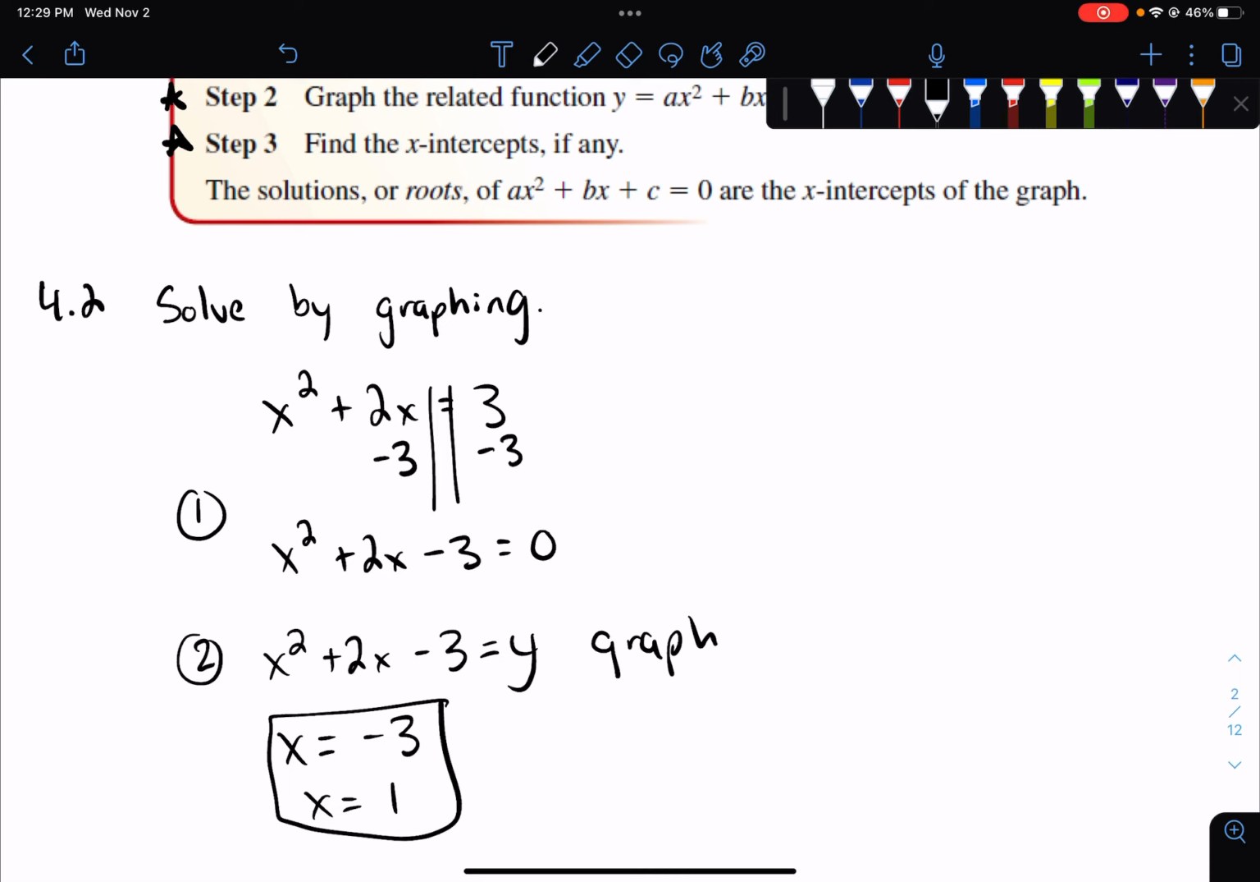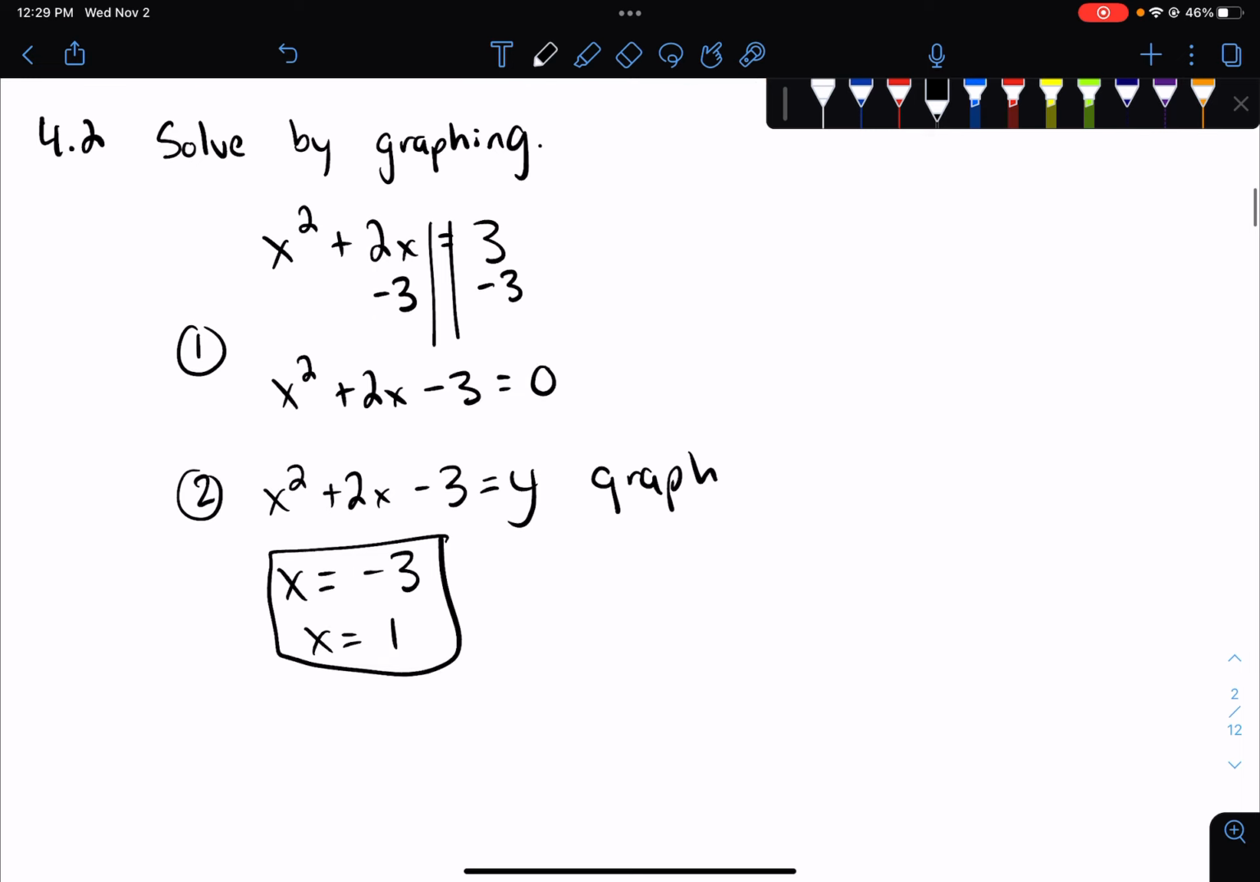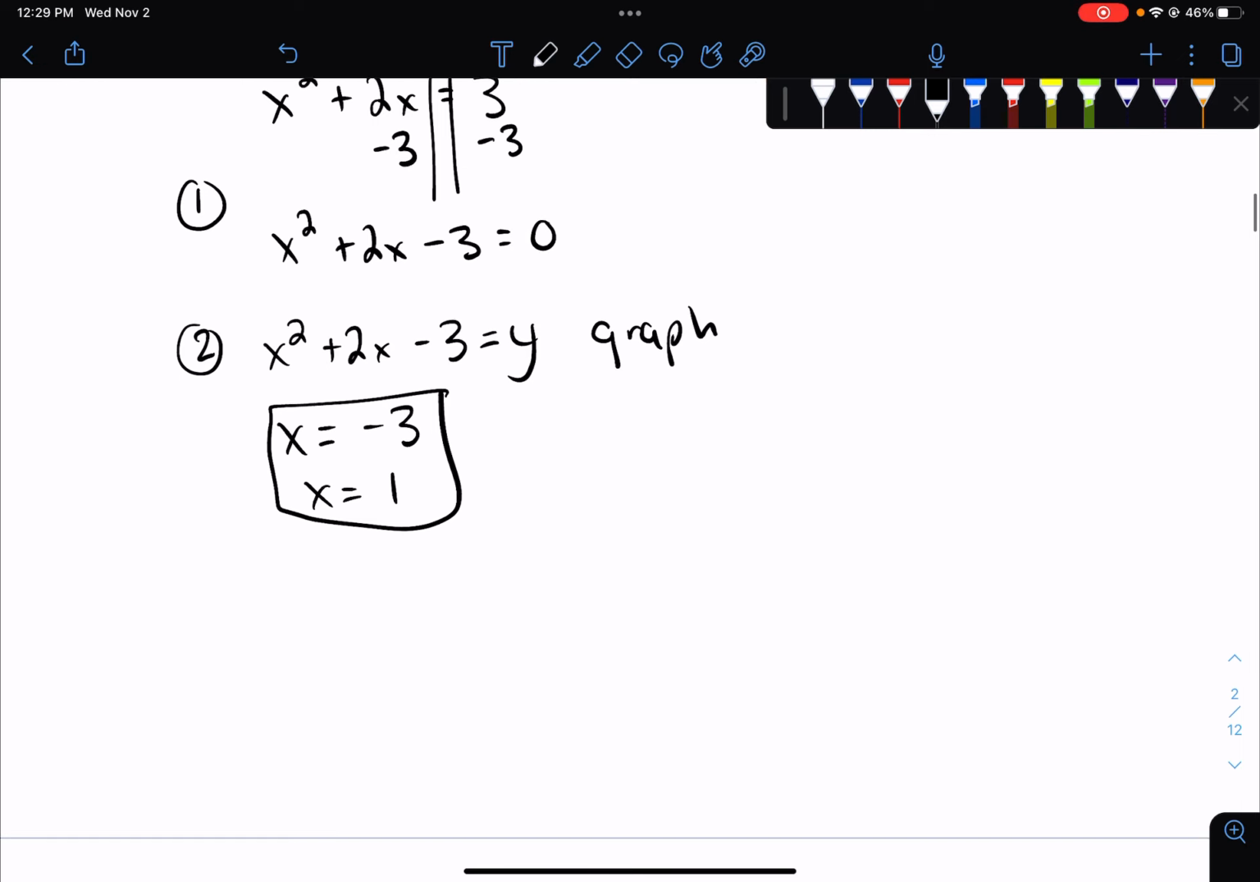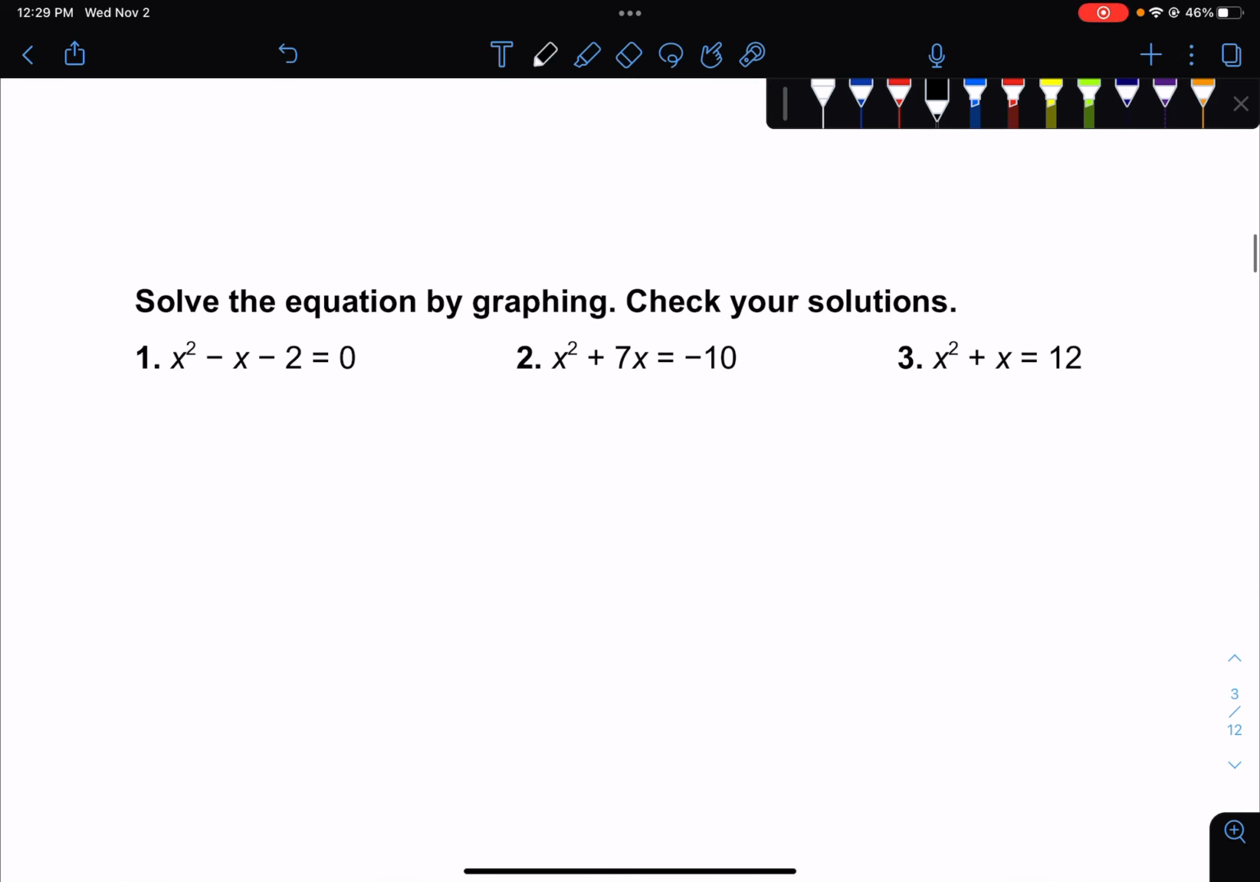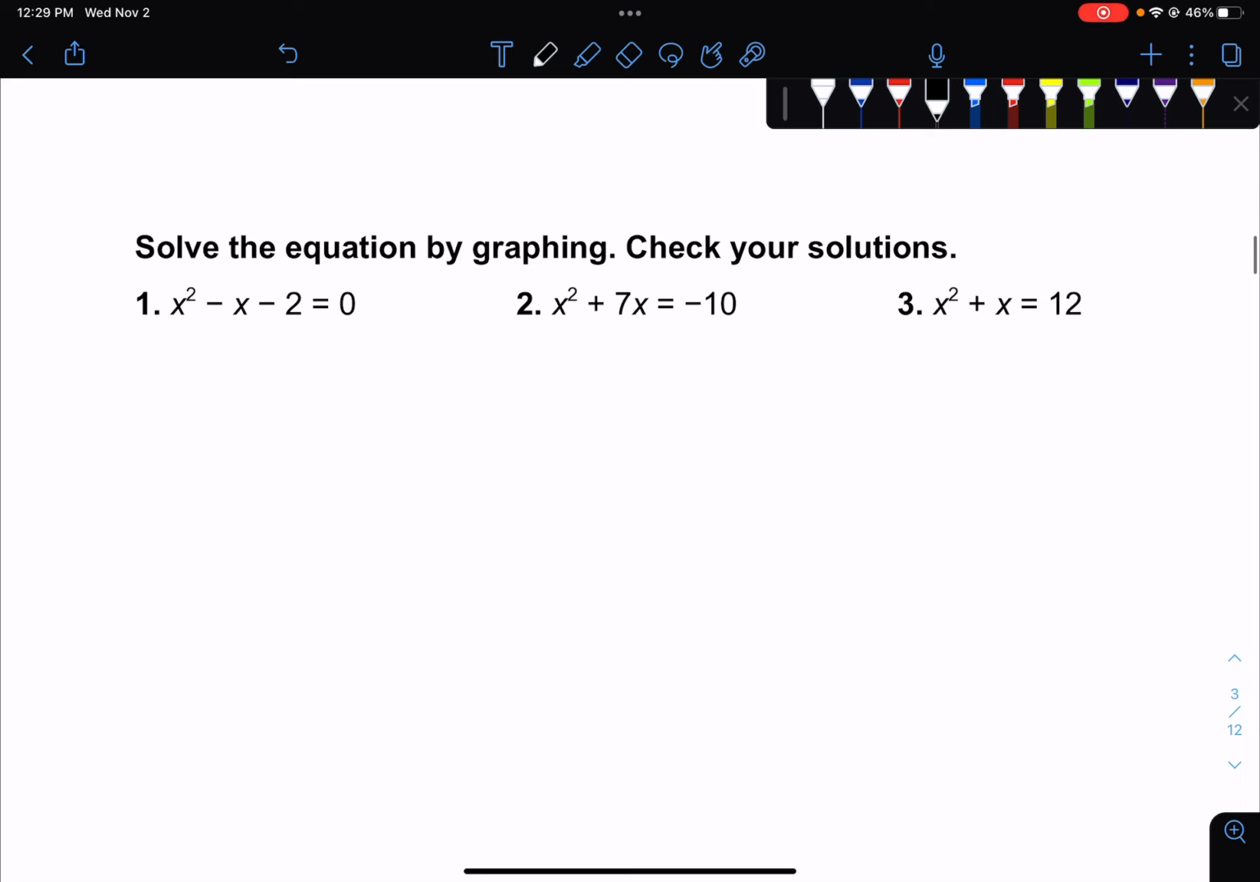Sometimes it won't cross, so you won't have a solution. Sometimes it'll only touch the line and go back up or down, so you won't have 2 solutions, you'll only get 1. It just depends on what the graph looks like, all right? So, examples, x squared minus x minus 2.